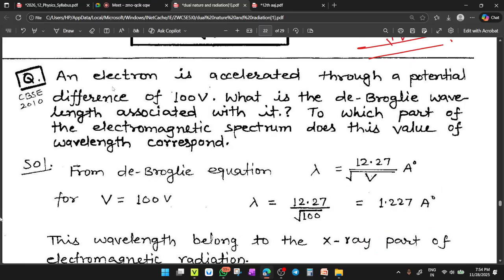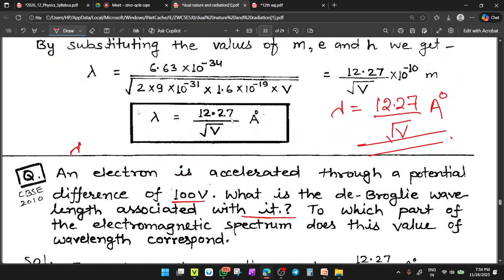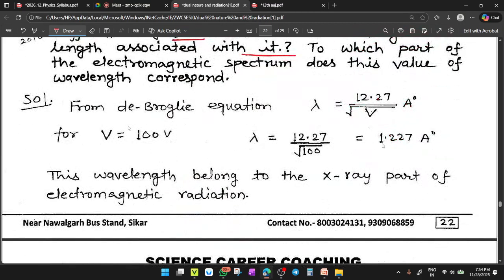Okay, students. Here an electron is accelerated through a potential difference of 100 volt, meaning the applied potential is 100 volt. What is the de Broglie wavelength associated with it? You need to find lambda. For an electron, the wavelength is lambda equals 12.27 upon under root V. Put voltage equals 100, so your answer will be 1.227 angstrom. This angstrom wavelength value comes under the spectrum of X-ray, so the wavelength belongs to the X-ray part of the electromagnetic radiation.